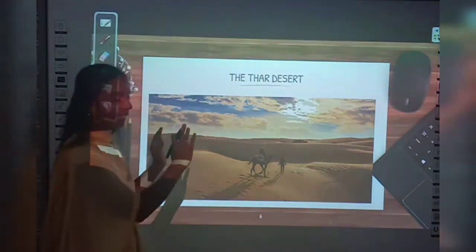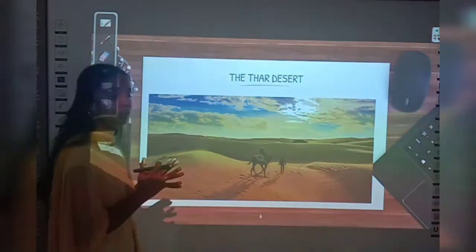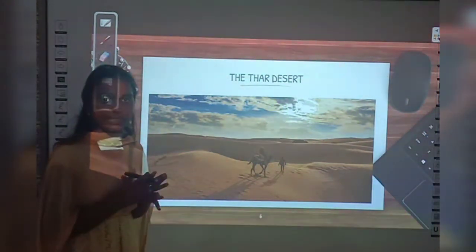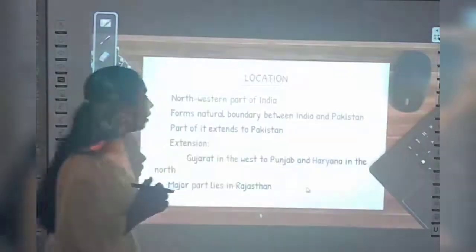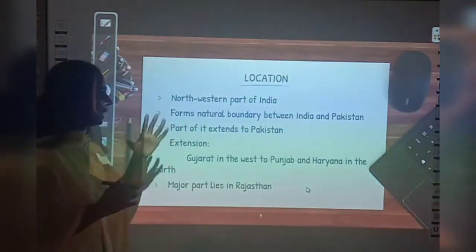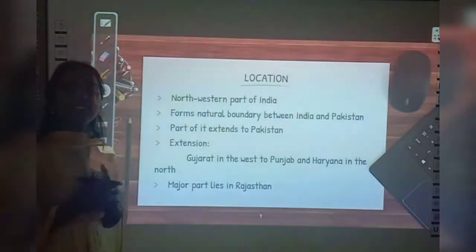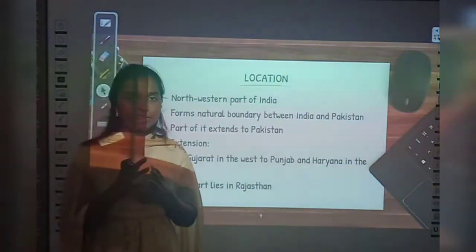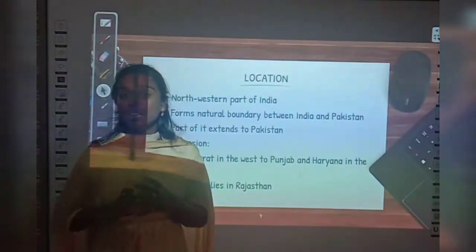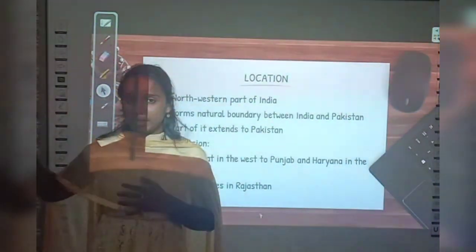So now we know how a desert looks. This image gives you the appearance of a desert. So first let us discuss the location of this Thar desert. Tell me where this Thar desert is located. We have studied already. In which part of India? In the northwestern part of India.